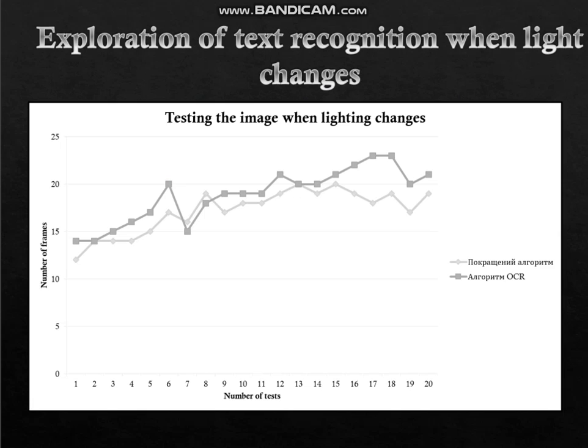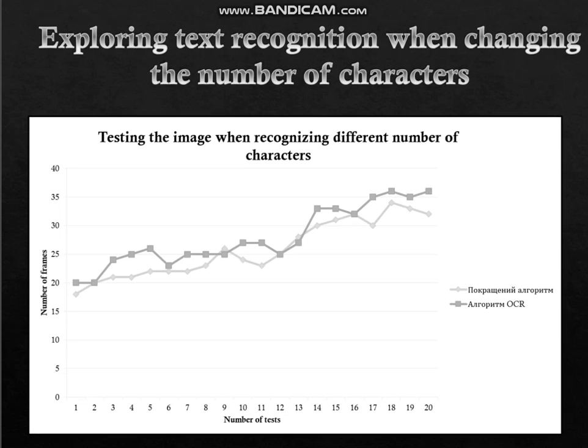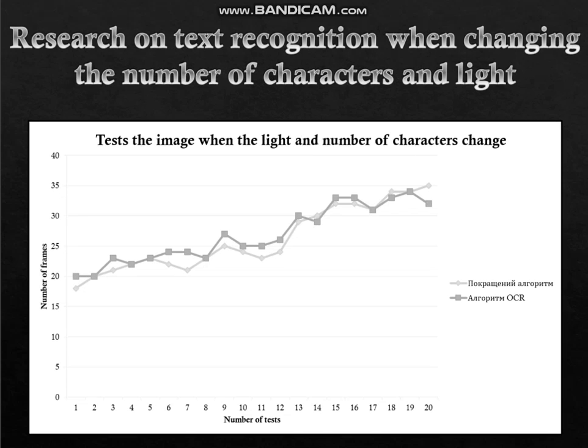Let's move on to the research to prove that the software development yields results. Tests were developed that show the performance of regular OCR and the improved one. Testing was conducted with a change in illumination, a change in the number of symbols, and both together. This one shows the test when changing light. The second shows the test when changing the number of symbols. And this one shows changing the illumination and the number of symbols.